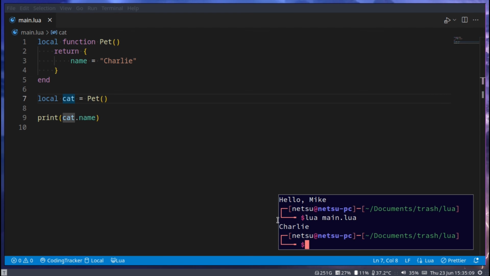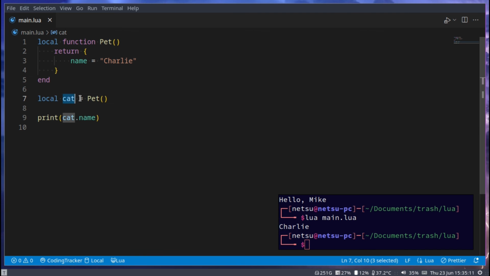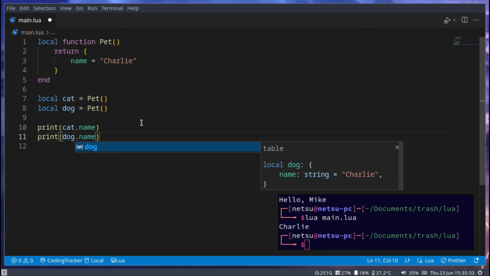Now if we were to run this, we get Charlie, because this is just a table. But we disguise it as a function, which generates an object for us. This is nice because now I could have two pets, one that's a dog. And now I could go dog.name.